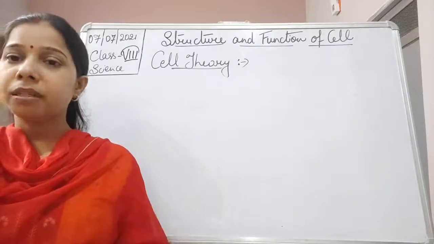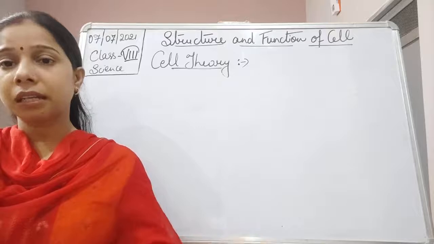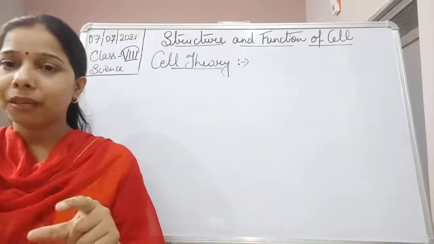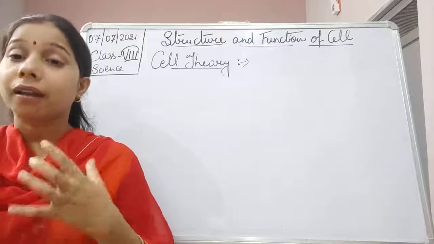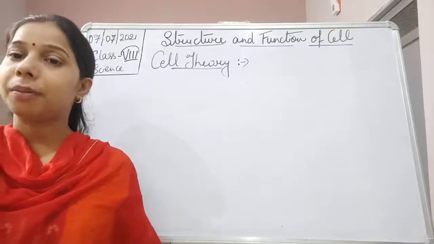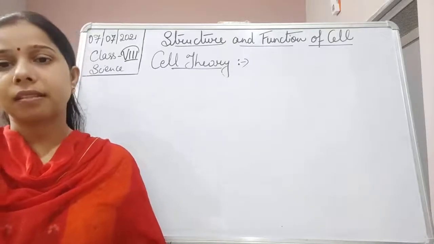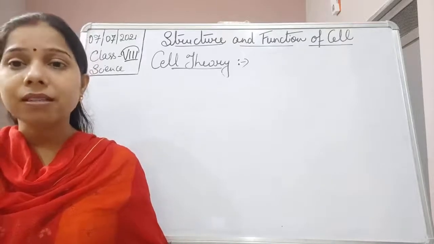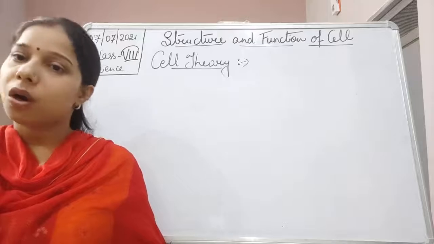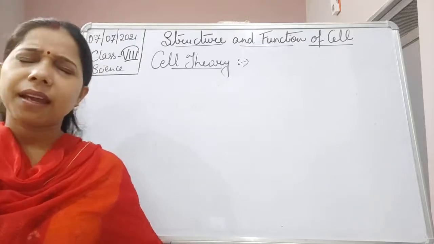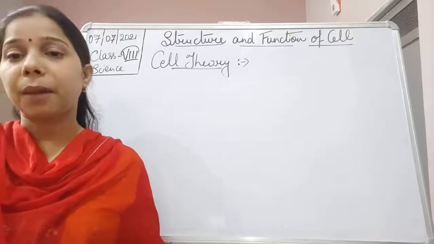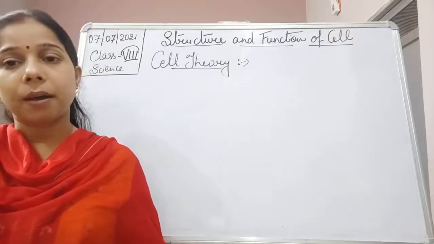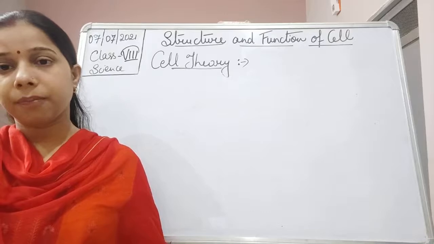So to make a living organism, what is that building block through which a living organism can be made up of? That is the cell. It means the cell is the smallest unit of a living organism. Every living organism, students, it can be animal, it can be plant, every living organism is made up of cells.